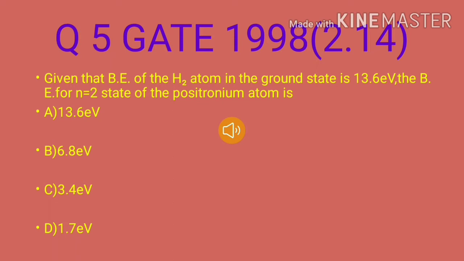Question number 5. This question is taken from GATE 1998. Given that the binding energy of hydrogen atom in the ground state is 13.6 electron volt, the binding energy for the state n equal to 2 of the positronium atom is: A, 13.6 electron volt; B, 6.8 electron volt; C, 3.4 electron volt; D, 1.7 electron volt.